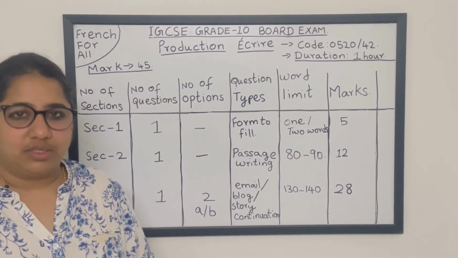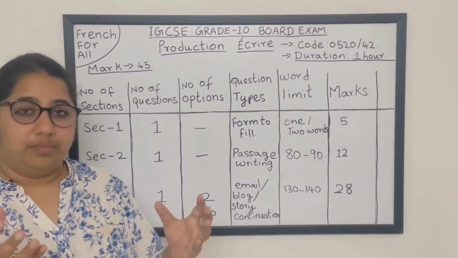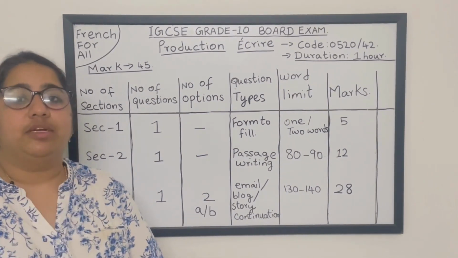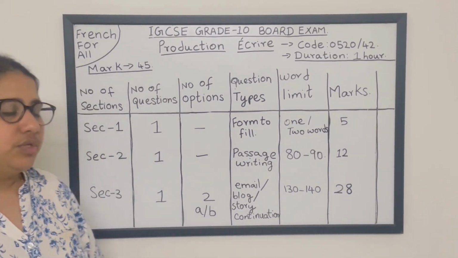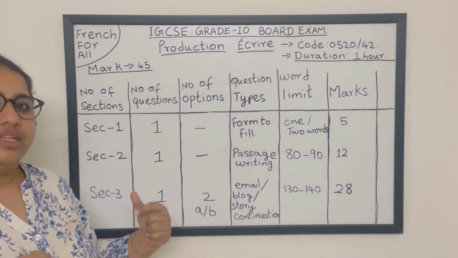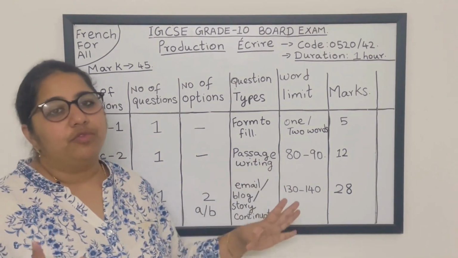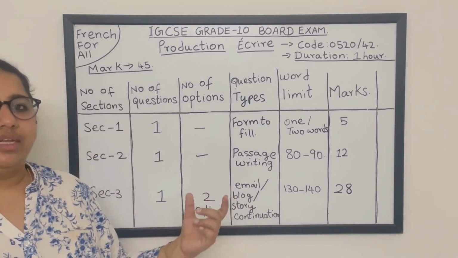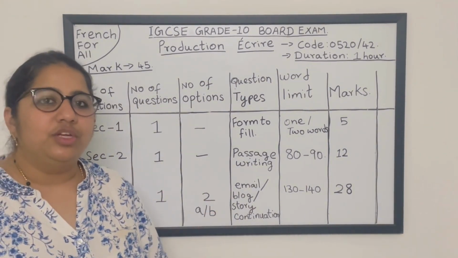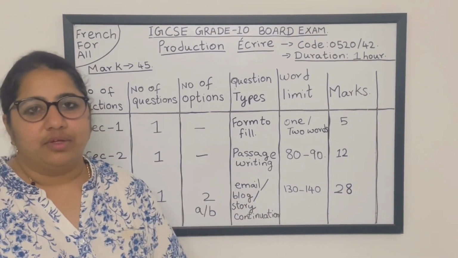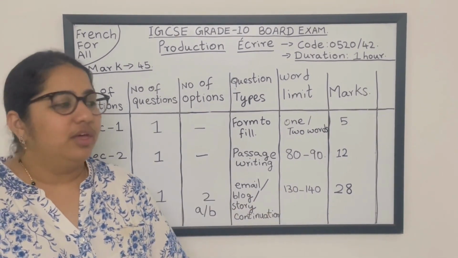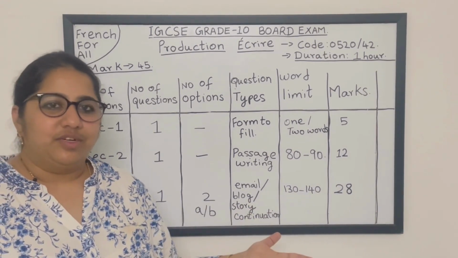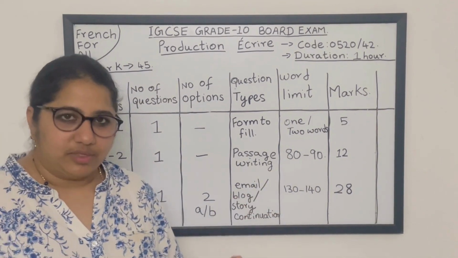Why are these parameters given? Because you should make sure that those parameters are part of your passage writing. So this is clear, right? Let's go to the next important information, the number of words you have to write, which is 80 to 90 words, students. How many words should come in one paragraph? Maybe 25 to 30. So if you make 3 paragraphs, it's going to be 90 words, isn't it? So 90 words you are supposed to write.